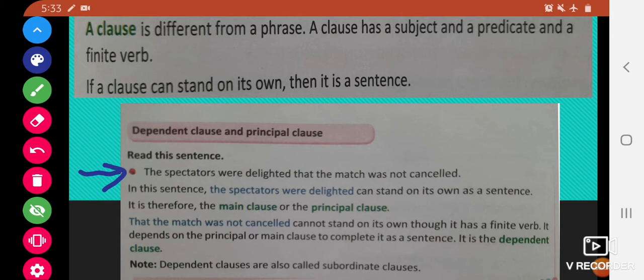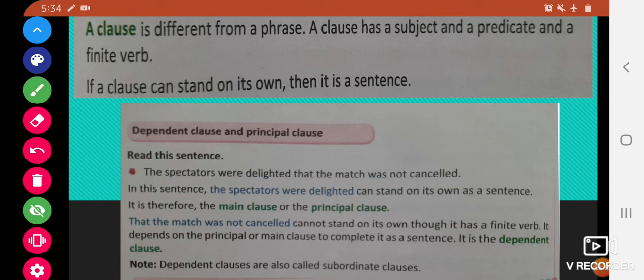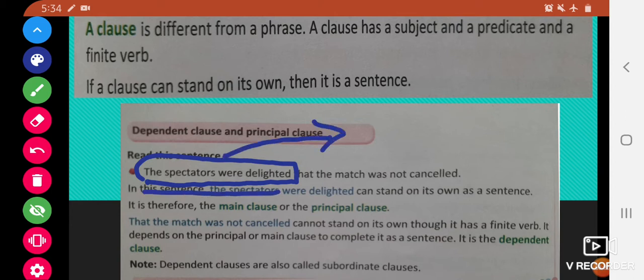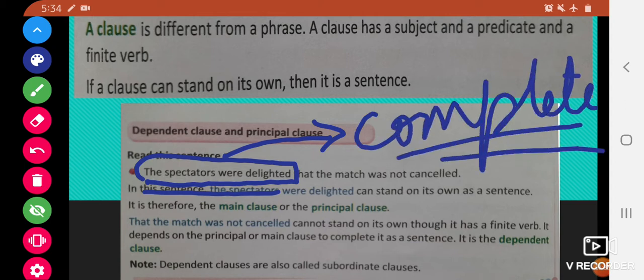Let us read this sentence. The spectators were delighted that the match was not cancelled. Now the meaning of this sentence is that the audience were happy because they knew that the match was not cancelled. Now in this sentence, if we read it till delighted, the spectators were delighted, this means the audience were happy. So this part of the sentence makes complete sense. We are able to understand the meaning completely. It is a complete sentence. So such group of words or such clauses are called as main clause or principal clause.